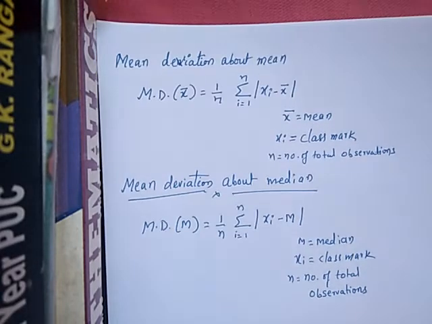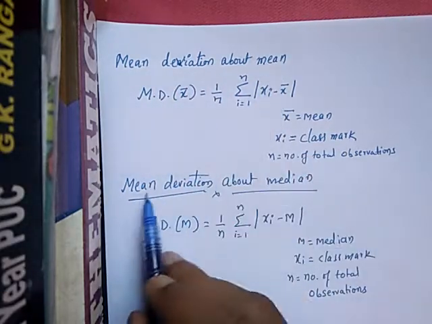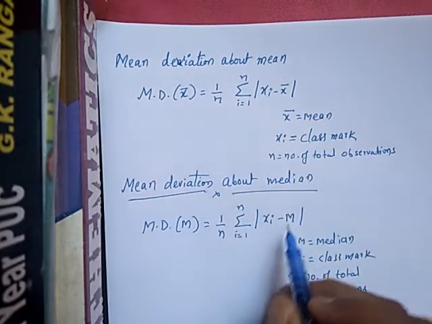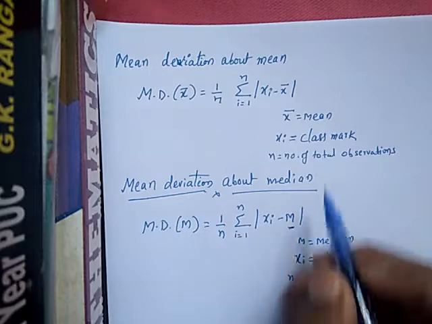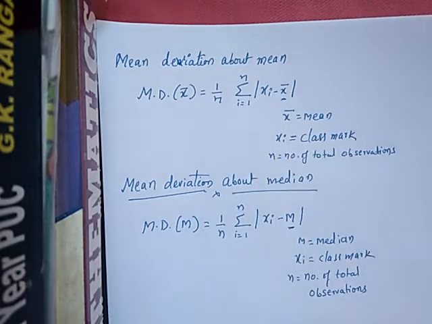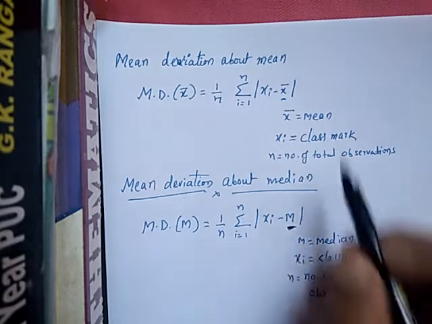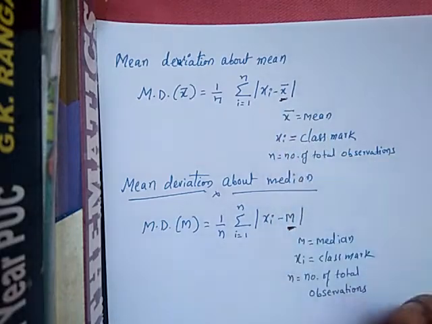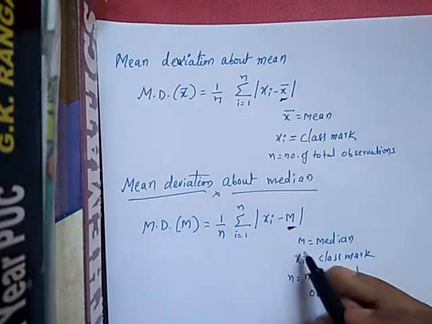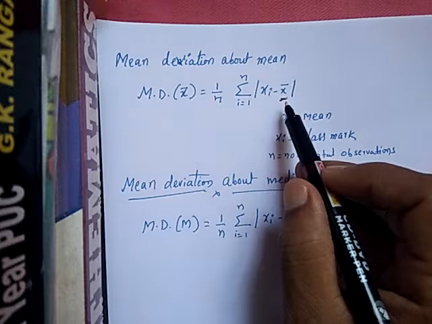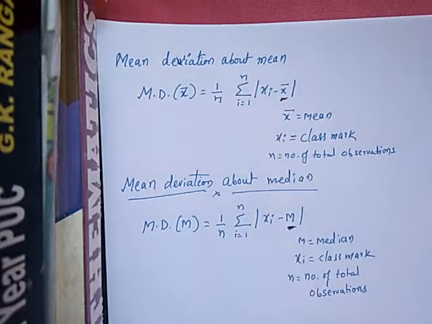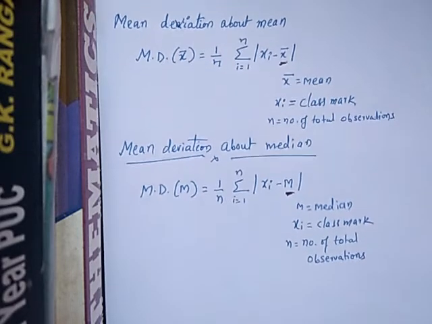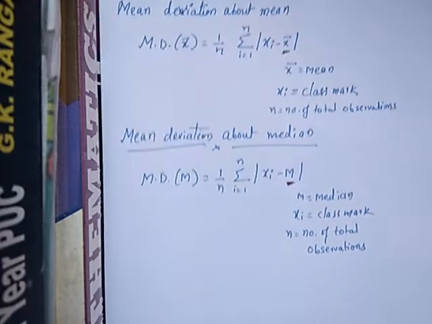See here, for mean deviation about mean and mean deviation about median, the formula is the same. Only the change is here it is m and here it is x. X bar means mean and m is median. You know how to find x bar, that is summation fi xi divided by summation fi. In 10th standard you studied the direct method to find the mean. Mean is nothing but average.